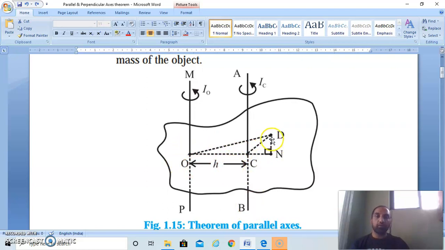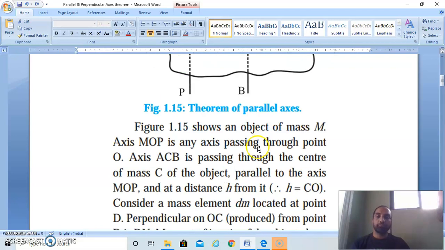Now take a point D at which we take a very small element whose mass is suppose dm. Draw a perpendicular from D, so we get this one. The distance of this small element from the axis of rotation passing through C is CD, and the distance of this element from the second axis, at which we have to find the moment of inertia, is OD.